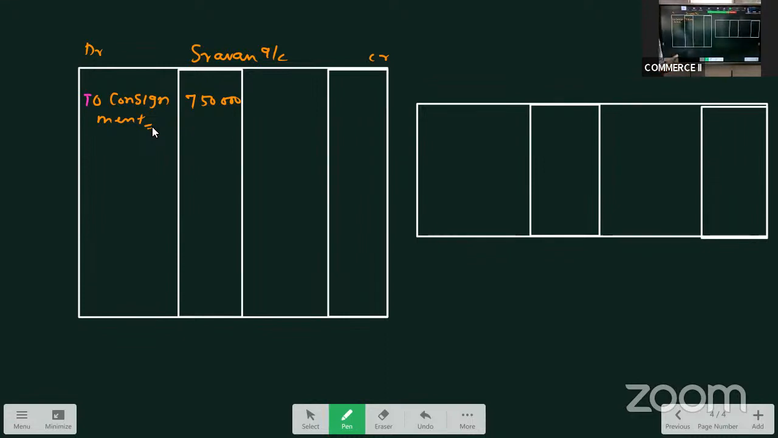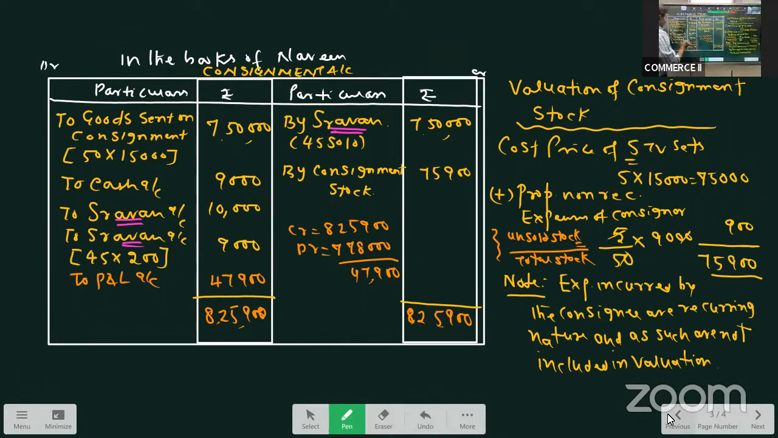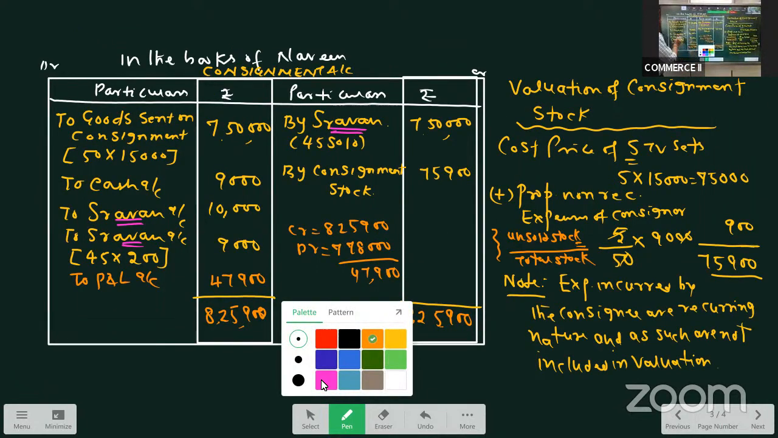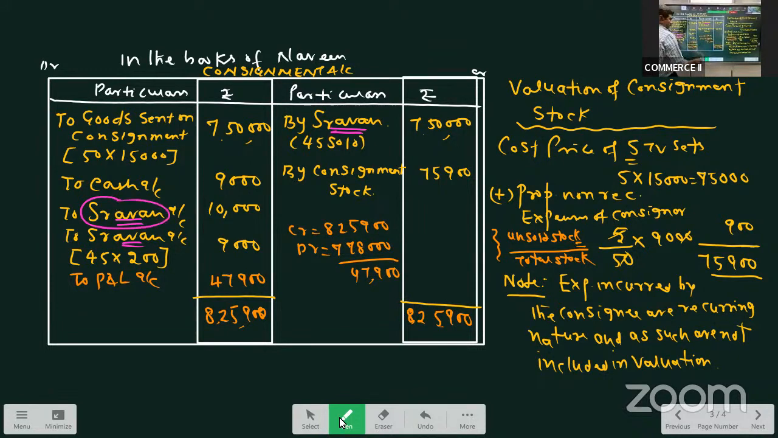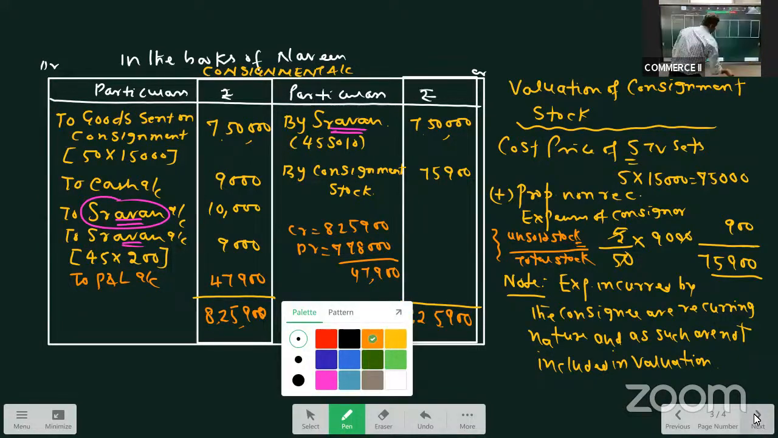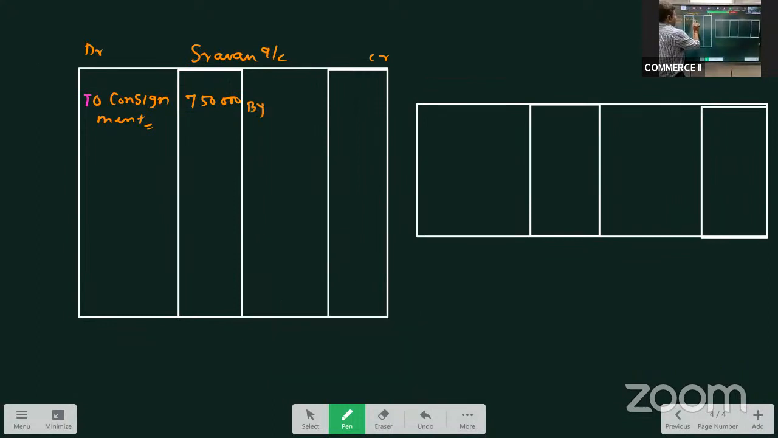And when it is posted to Shravan account, it will come on the credit side. Similarly, we have to Shravan on the debit side. And now when we are preparing Shravan account, it will go on the credit side as by consignment again. By consignment. How much was the amount? It was 10,000. The expenses. Similarly, we'll take the commission by consignment. Commission was 45 TVs into 200 each, 9,000.